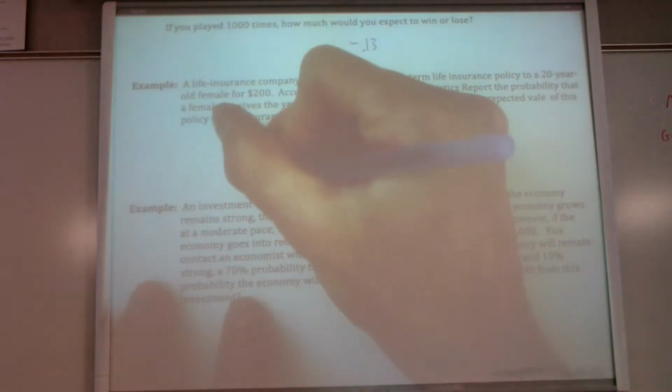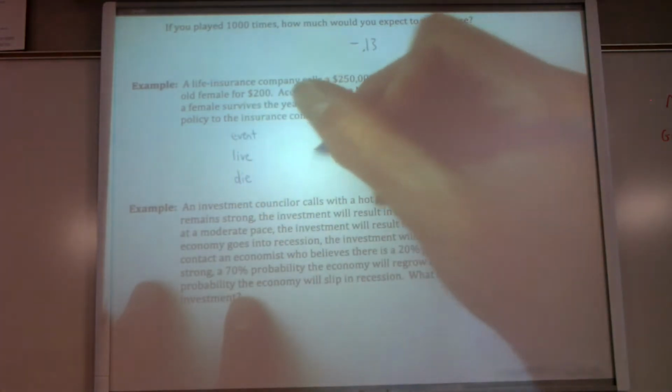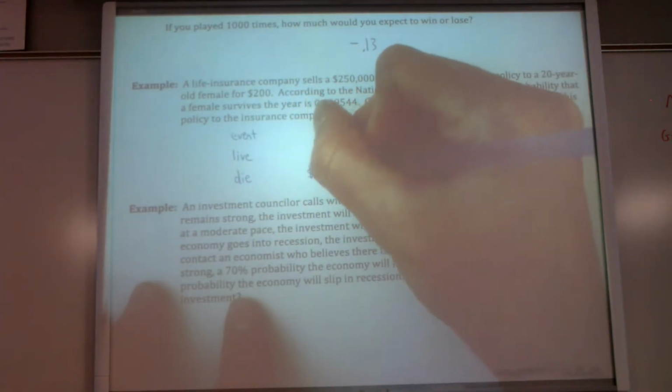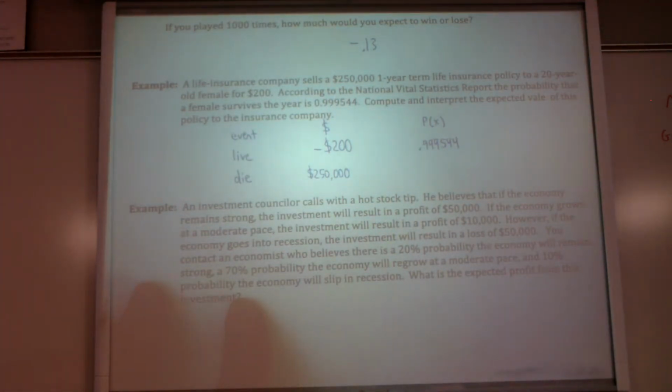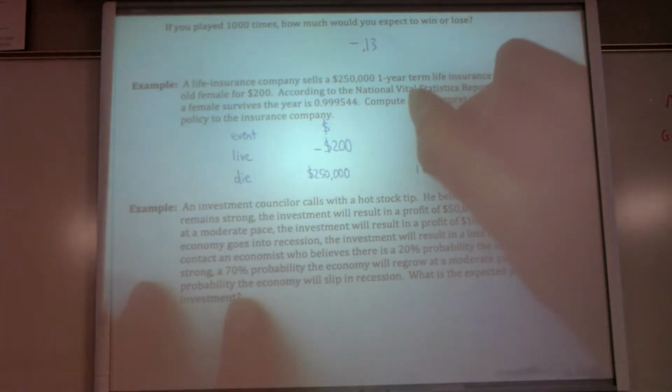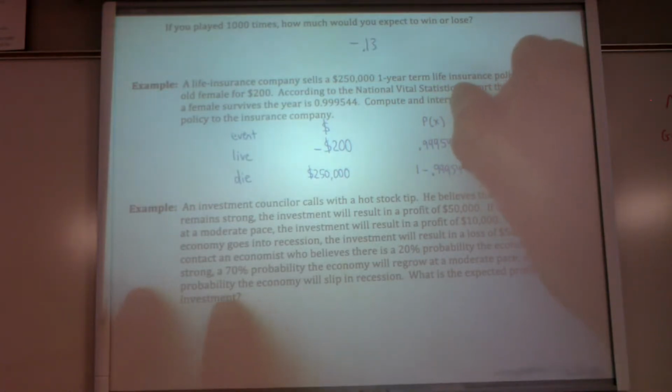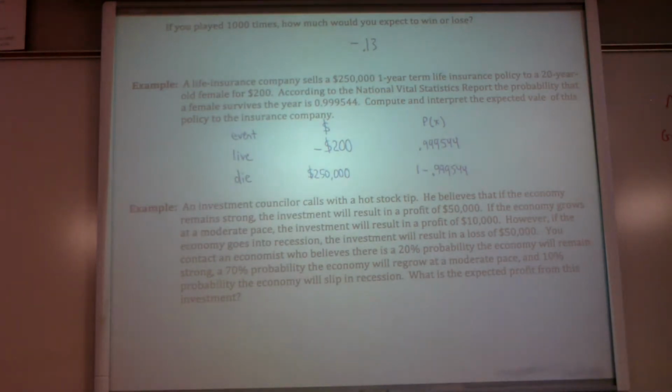The opposite would be that she dies. Now, if she dies, she gets a lot of money, but she's dead. And it is very unlikely she's going to die. It's just going to be the complement of that, 1 minus 0.999544. So now this company is going to basically provide insurance to many, many people.